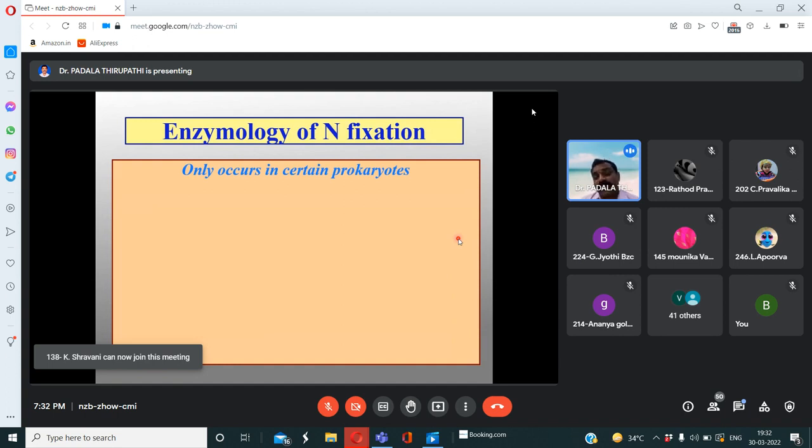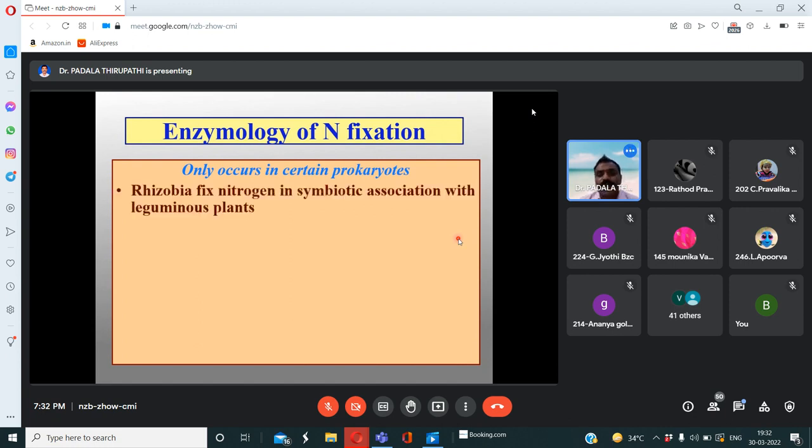In this process, the nitrogenase enzyme is involved. Am I right? Nitrogenase enzyme. So in prokaryotic living organisms like bacteria and cyanobacteria, rhizobia fix nitrogen in symbiotic association with leguminous plants. Have you ever heard of leguminous plants, my dear friends? Give one or two examples, very quickly. Okay, very good.